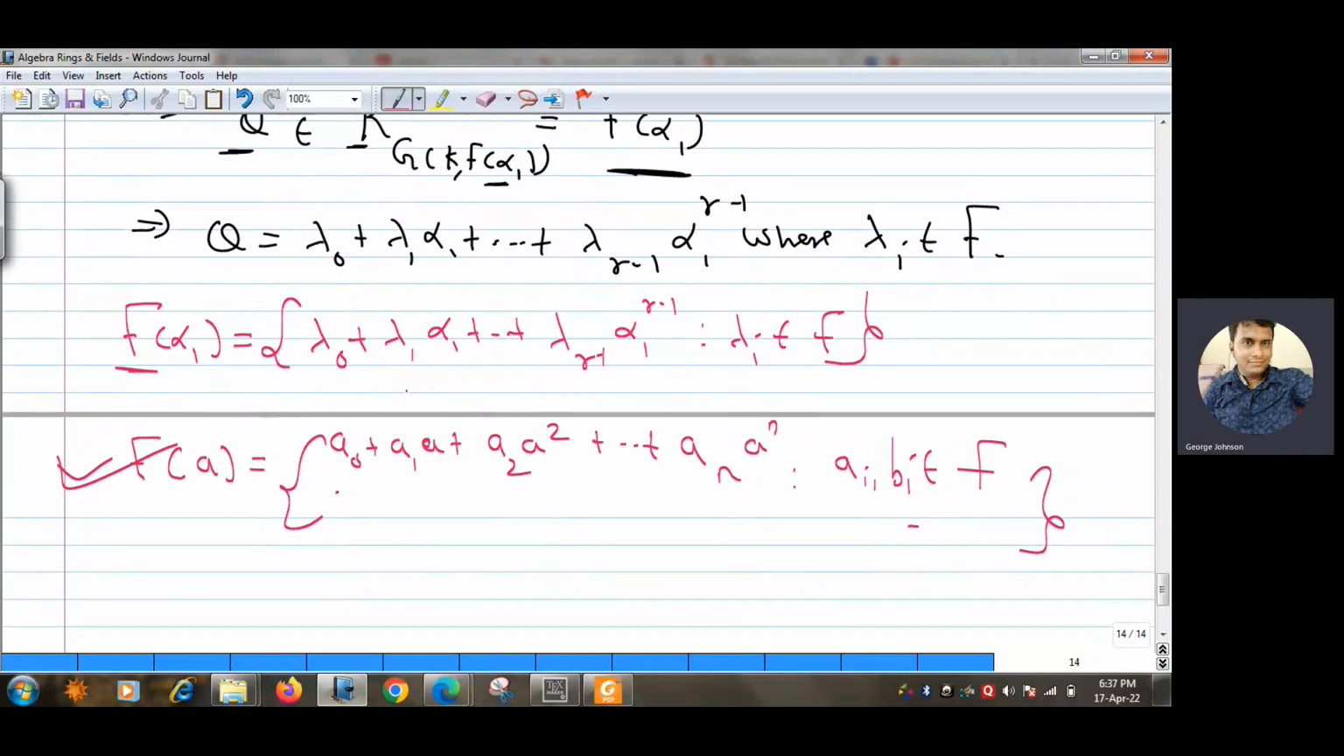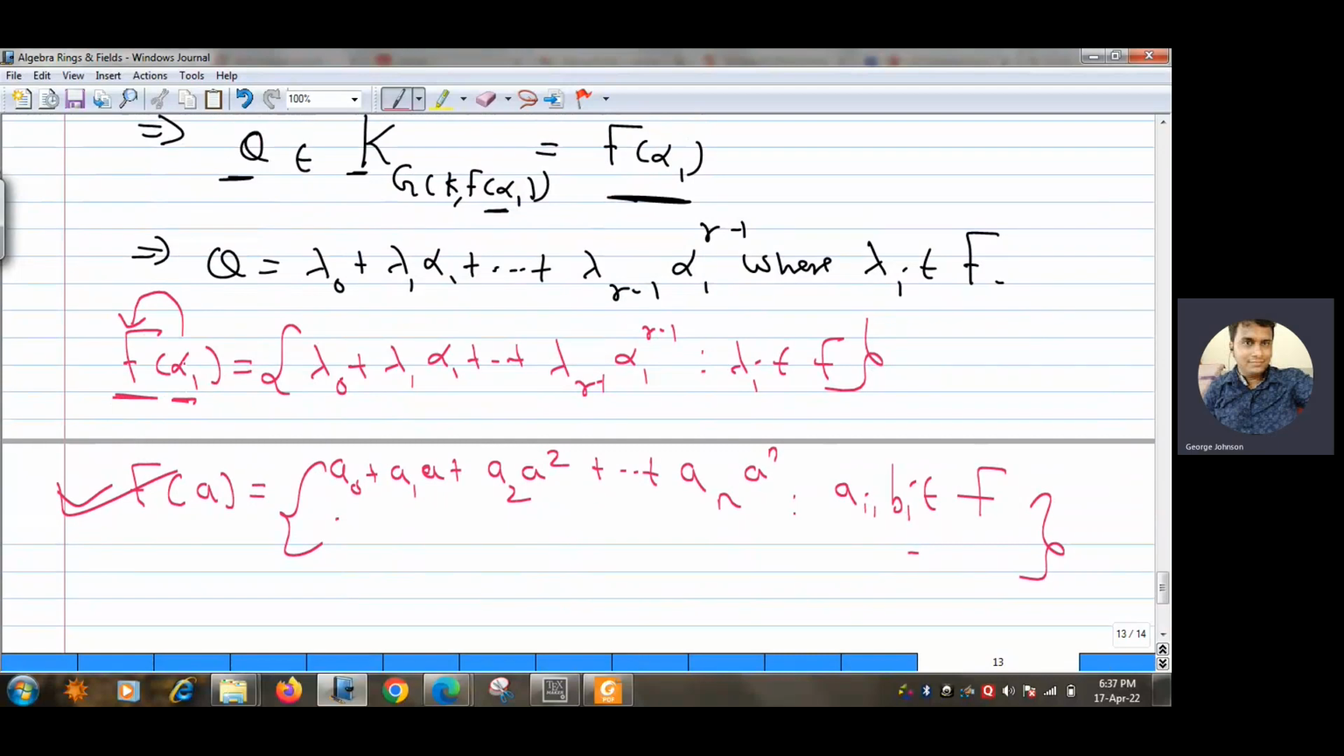So you will think, in order to use that theorem, we must prove that alpha 1 is algebraic of degree r over F, right? In order to use that theorem, we have to prove that alpha 1 is algebraic of degree r over F. That means I have to find a minimal polynomial of degree r which is satisfied by alpha 1.